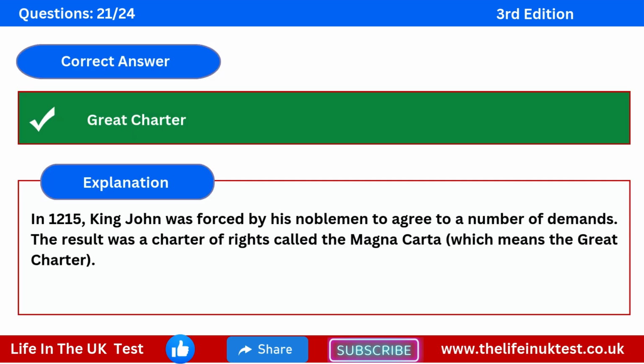The correct answer is Great Charter. Explanation. In 1215, King John was forced by his noblemen to agree to a number of demands. The result was a Charter of Rights called the Magna Carta, which means the Great Charter.